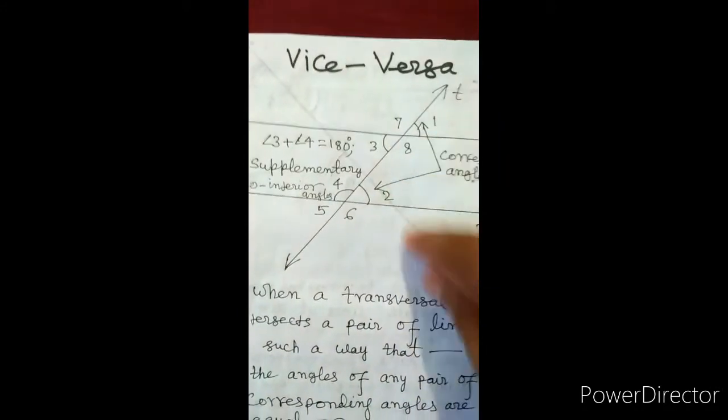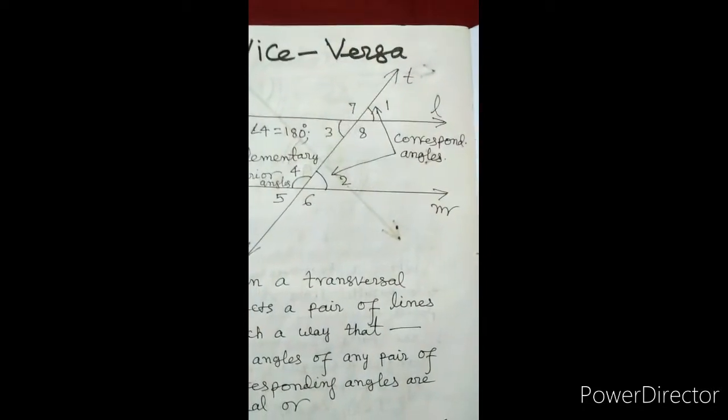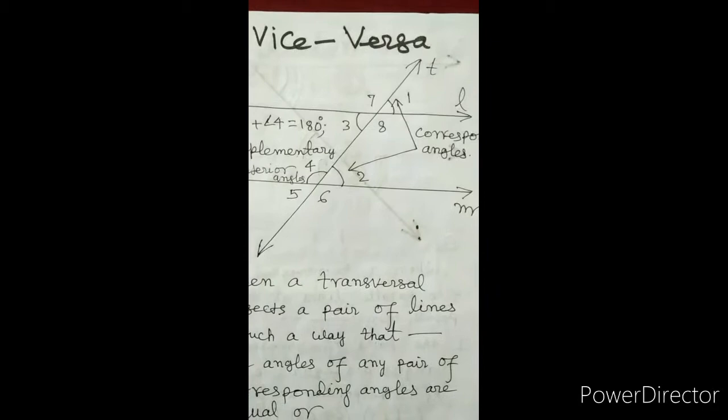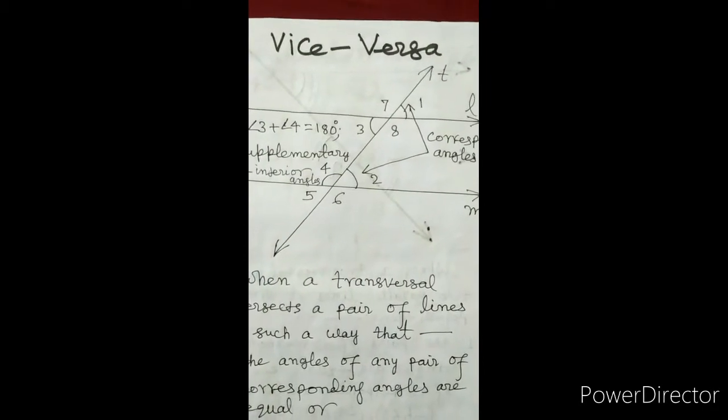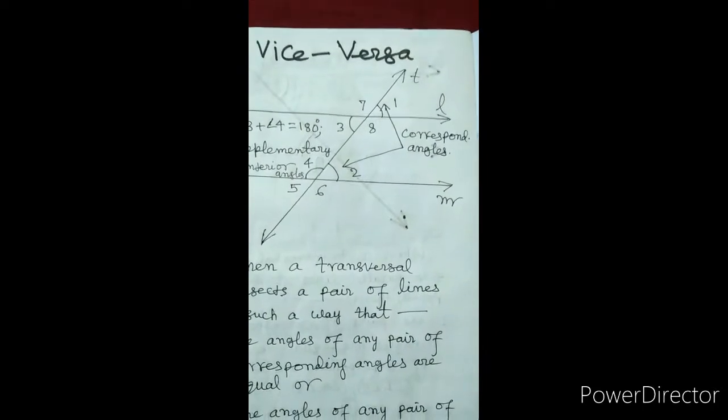If the sum of angles 2 and 8, or the sum of angles 3 and 4, is equal to 180 degrees, then lines L and M will be parallel.